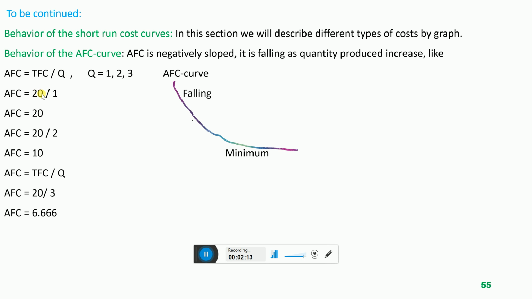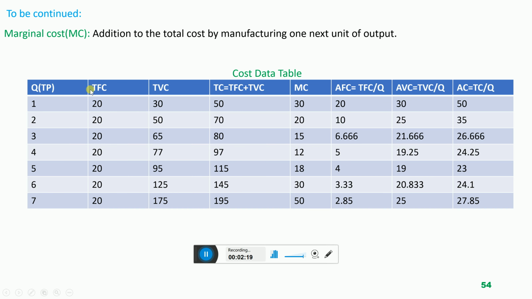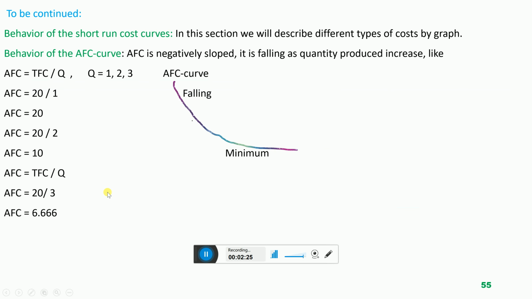Total fixed cost of the company is 20. This is very clear from this data table. You can see over there, this is total fixed cost 20, 20, 20. For every number of units this is fixed. Now the output that the company manufactured is 1, 2, 3, 4 and so on. So we will put the values of total fixed cost and quantity in this formulation.